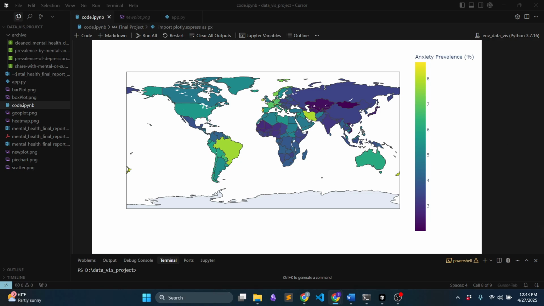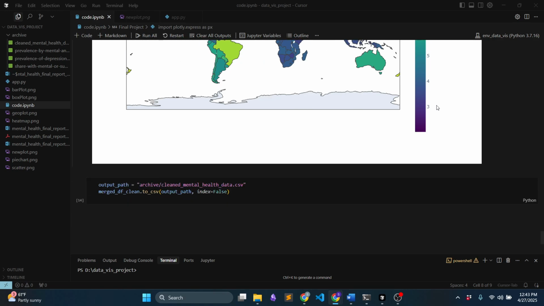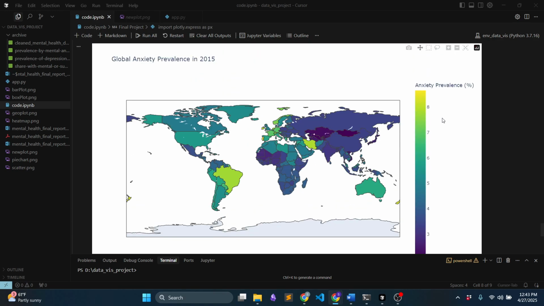You can see there is a regional pattern: high prevalence clusters are visible in Latin America and Western Europe, whereas low prevalence dominates Central Asia and Africa. The darker purple areas represent lower anxiety, and the brighter yellow-green areas represent higher anxiety. That's all, and that's the overall overview of my final project. Thank you.